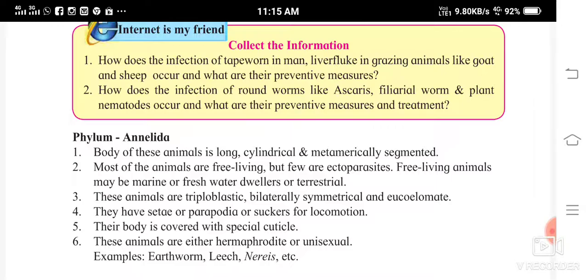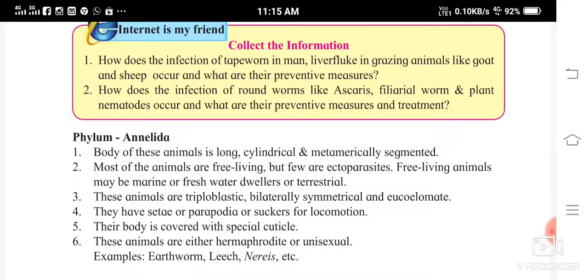Now see, tapeworm stays in the intestine of man, and liver fluke stays in the liver of goat and sheep. They do not occur just by touching. When contaminated water and infected animals like fish are eaten, or the contaminated water is drunk by man or by goat and sheep, then this infection occurs. So the preventive measure is you will have to go to a doctor and he will advise you the medicine which you will have to take.